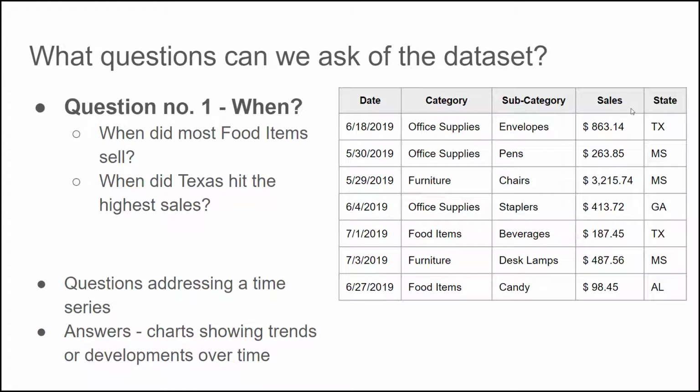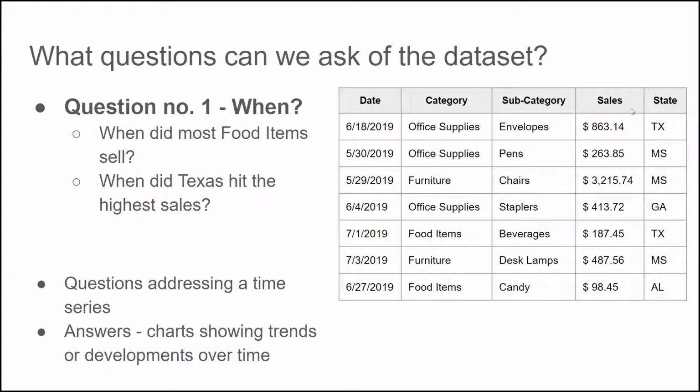Going further, let's look at question number 1, and that would be when. So if we want to figure out some questions to ask of our data set here, we could ask something like, when did the most food items sell? Or when did Texas hit the highest sales?